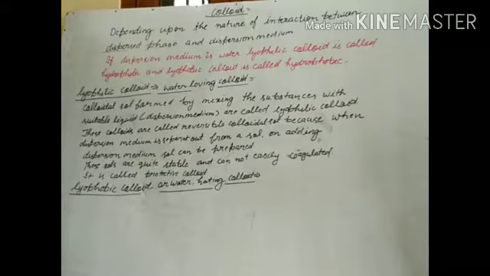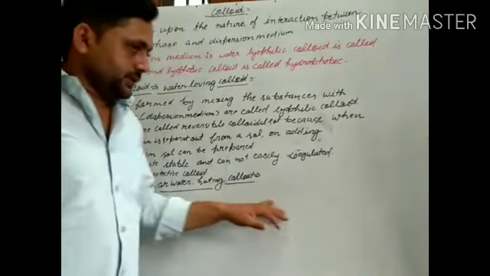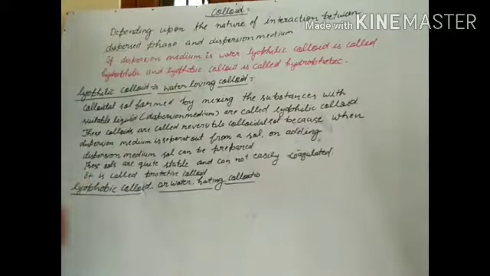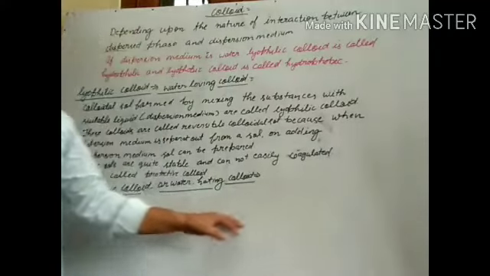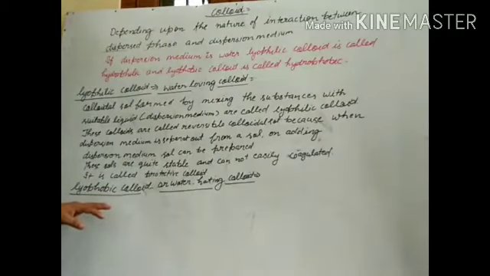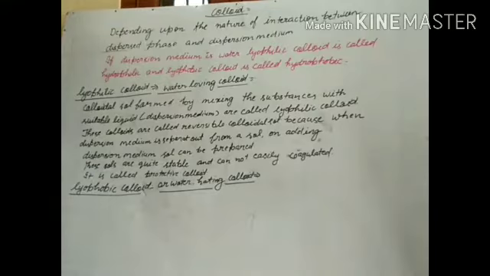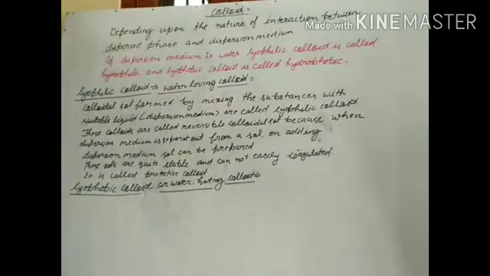These salts get easily coagulated, so some amount of lyophilic colloid is mixed in to make them stable. Lyophobic colloids are not quite stable, and they are not reversible colloids.